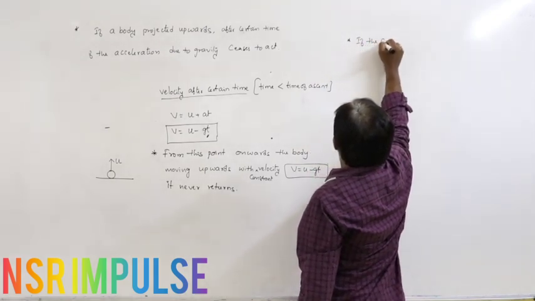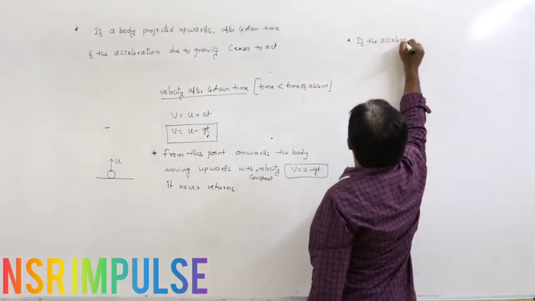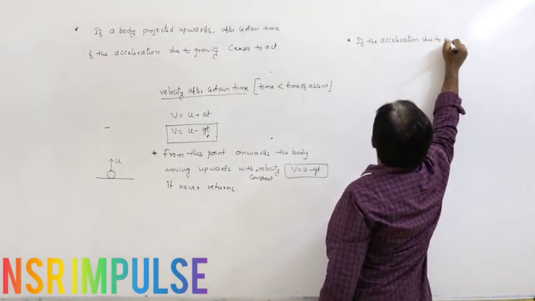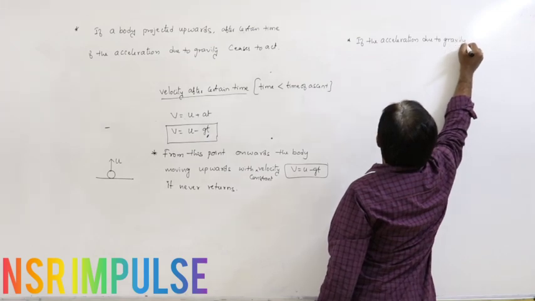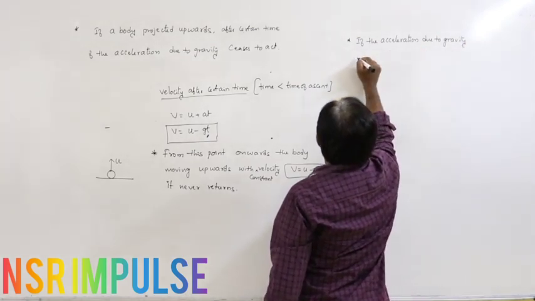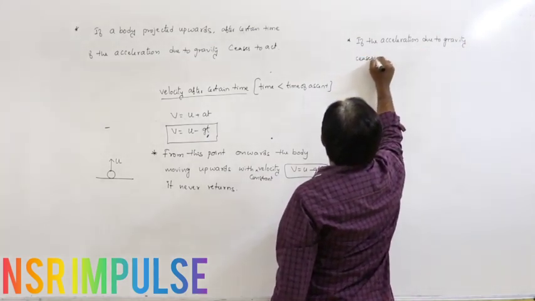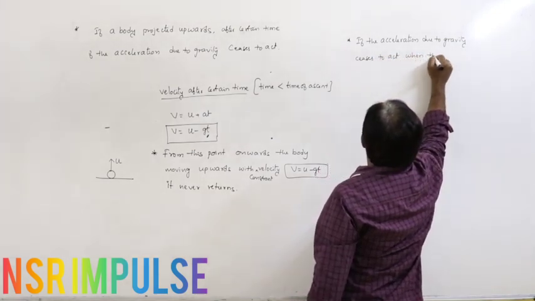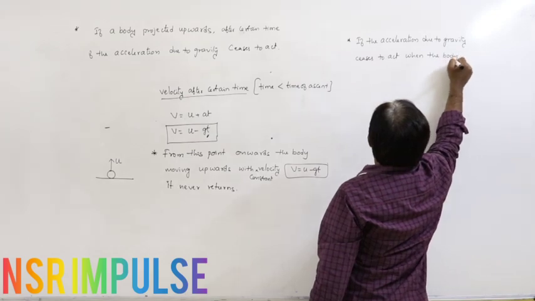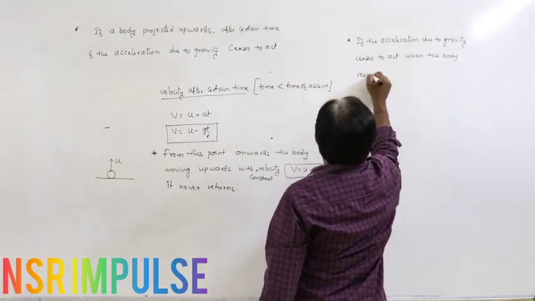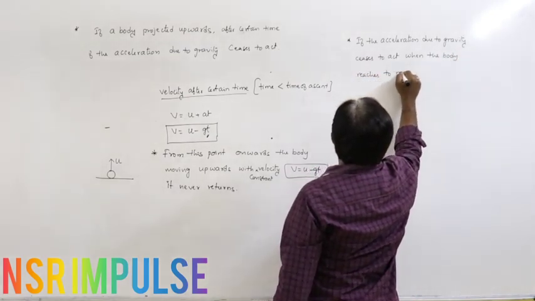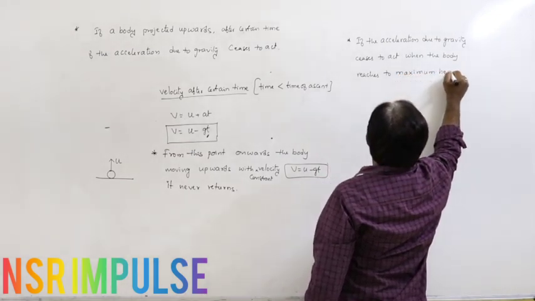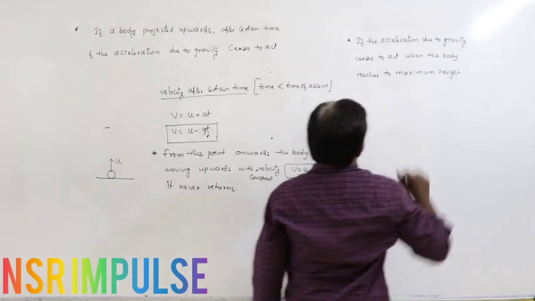If the acceleration due to gravity ceases to act when the body reaches the maximum height, that is a condition.